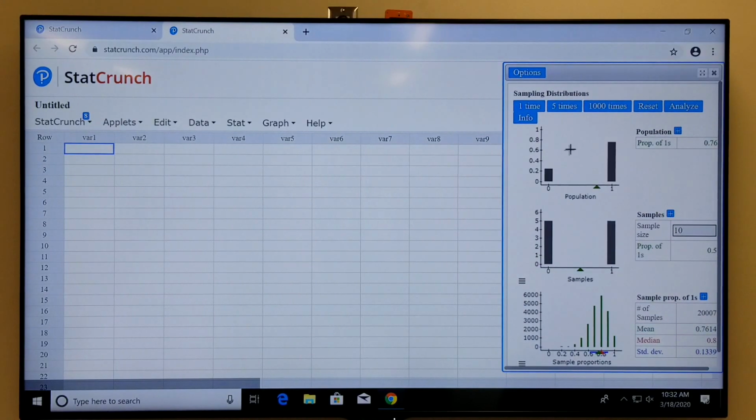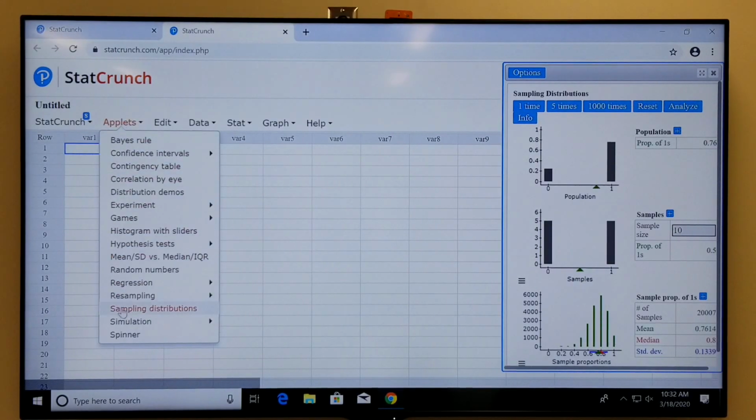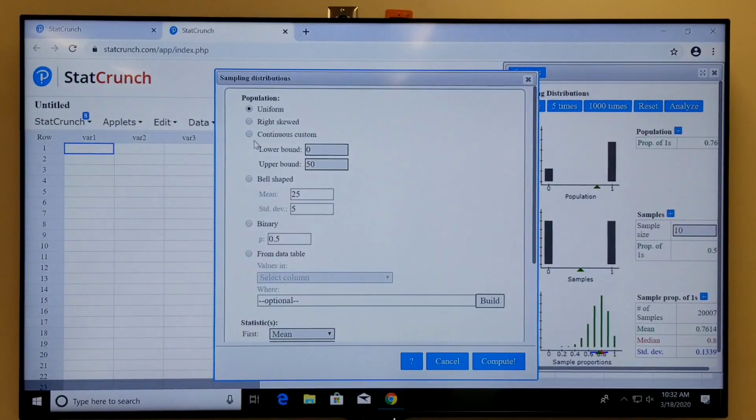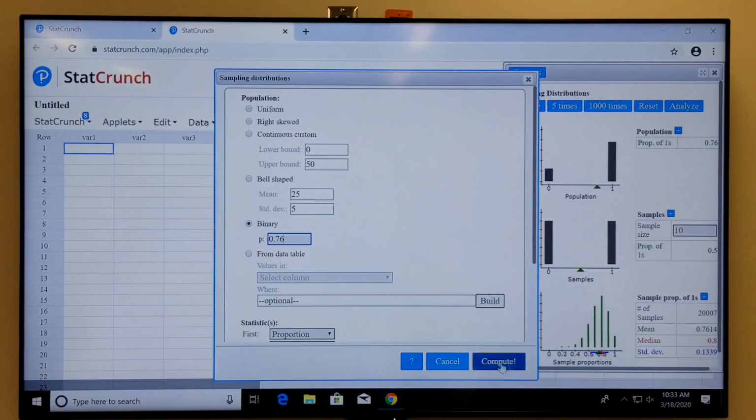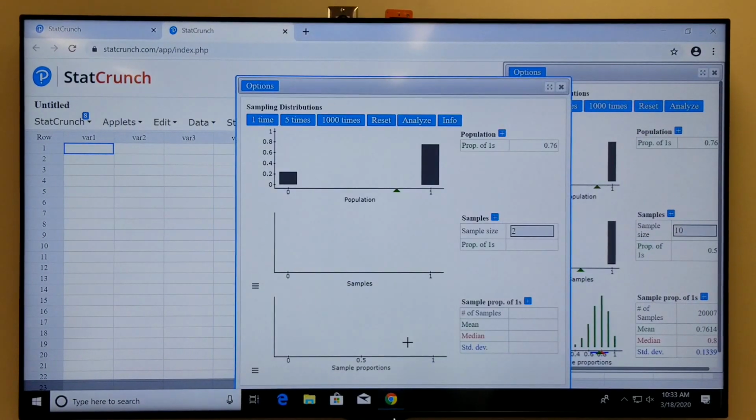So I don't want to lose that. I'm not going to close out that window because I want to compare all of these things. But there was our sample of size 10. Now let's run another simulation. Binary p is 0.76. So another simulation. In part B, we want samples of size 25.